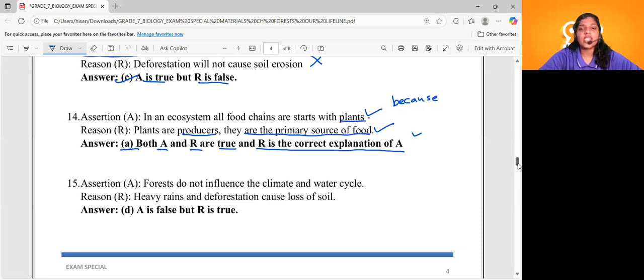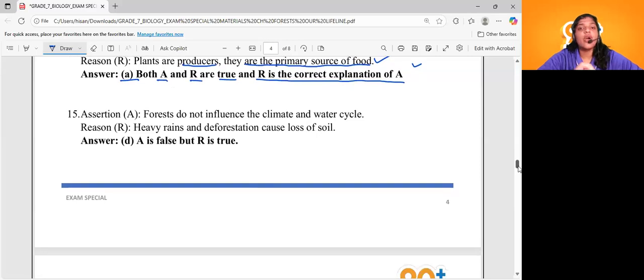Now, coming to question number 15. Forests do not influence the climate and water cycle. They will definitely influence the climate and water cycle, so that is a wrong statement. Coming to the reason: heavy rains and deforestation cause loss of soil. Yes, it will definitely cause loss of soil. So the assertion is false. Option D will be the right answer: assertion is false and reason is true.